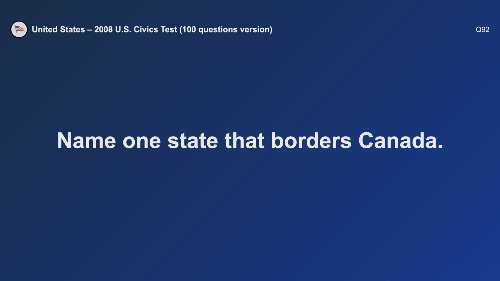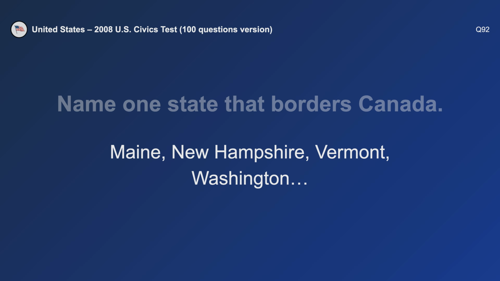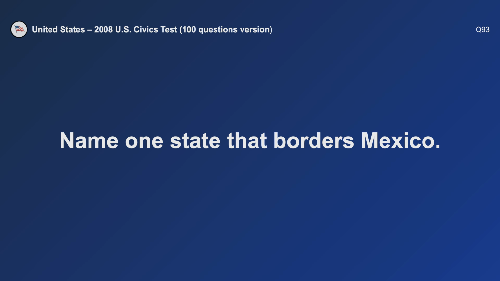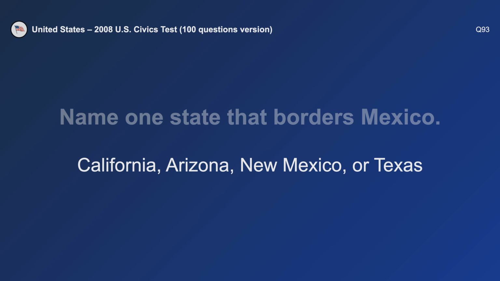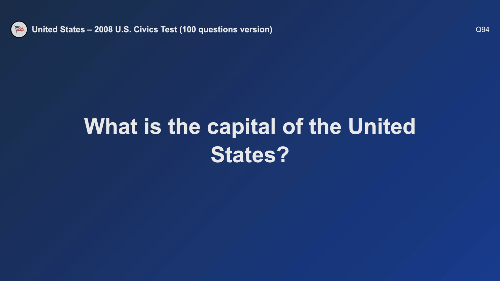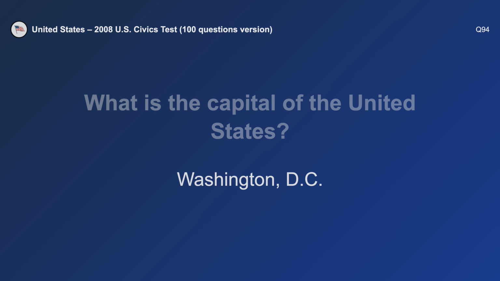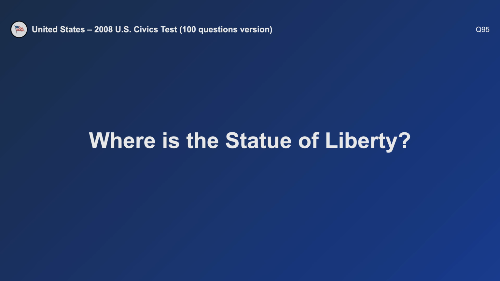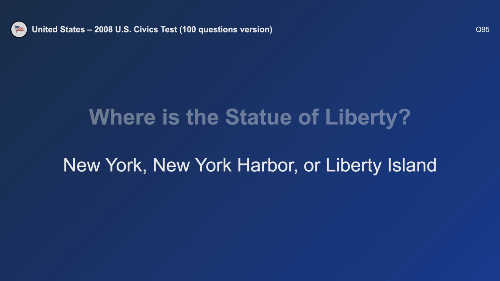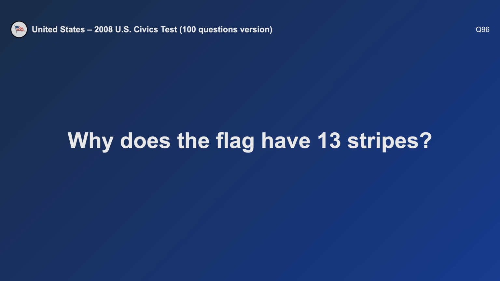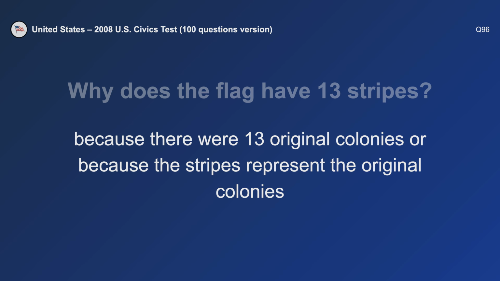Name one state that borders Canada. Washington. Name one state that borders Mexico. California. What is the capital of the United States? Washington, D.C. Where is the Statue of Liberty? New York. Why does the flag have 13 stripes? Because there were 13 original colonies.